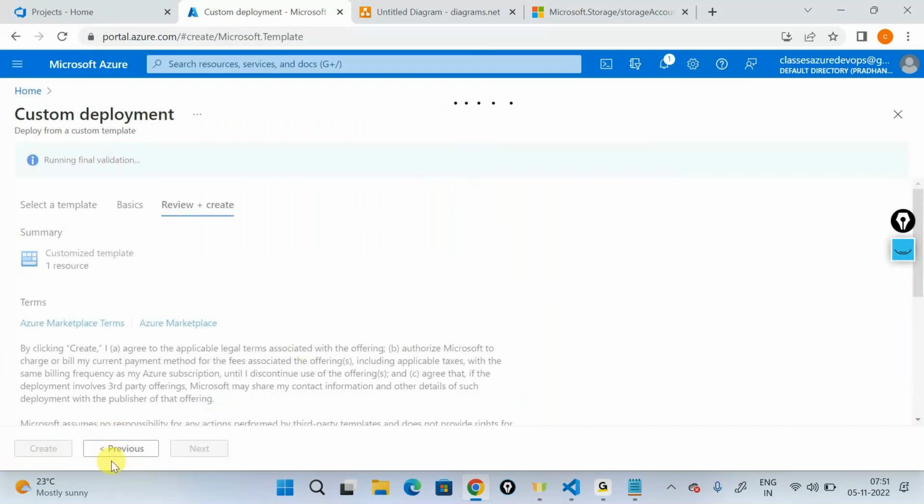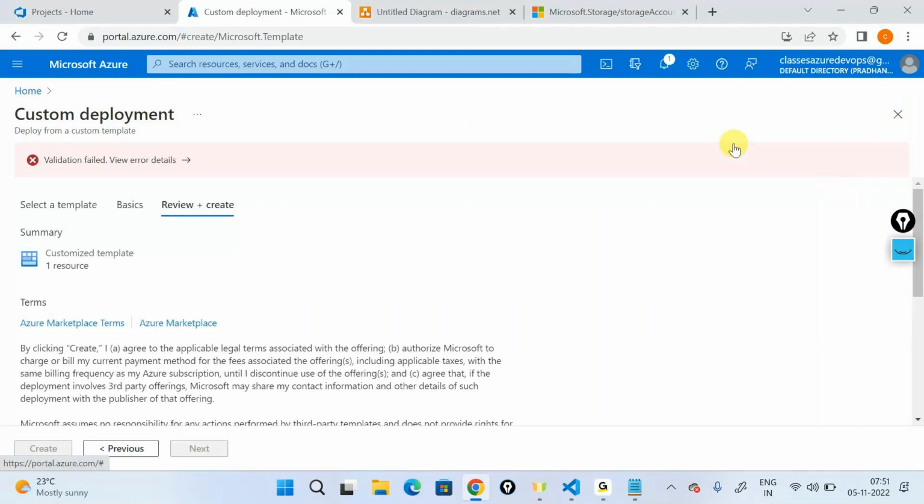Now tell me what would happen. What do you think will happen right now? Anyone? If there is a change, it will create another resource. Update the location. There is a change. It should create another resource.